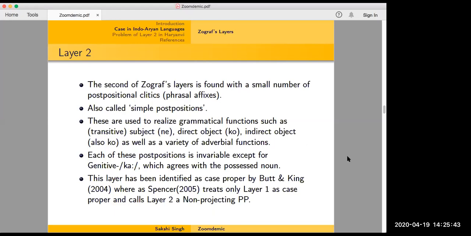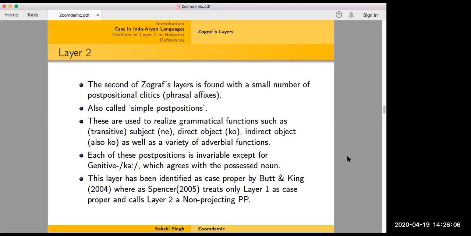So if the possessed noun is male, then if the grammatical gender is male, you will have ka, you'll agree with it. And if you have a female, then it will be ki. And if it's plural, then it will be ke. So this varies, this is not invariable. This varies with respect to the possessed noun. So this is the only exception. All others of them are invariable.